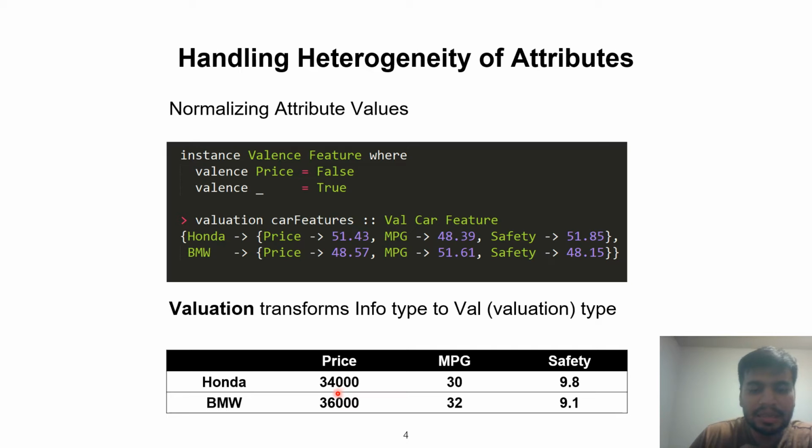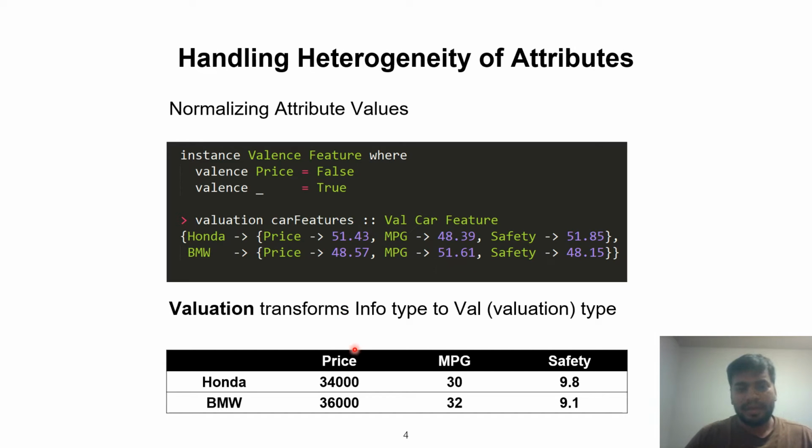Another interesting thing to note here is, look, Honda had an advantage in terms of price, and the normalized value reflects that. The normalized price value for Honda is 51.43, which is higher. Whereas if we look at MPG, BMW had an advantage because it has higher MPG and the normalized value reflects that as well.